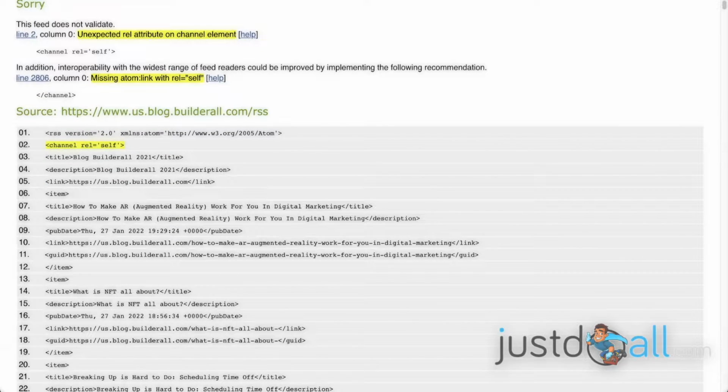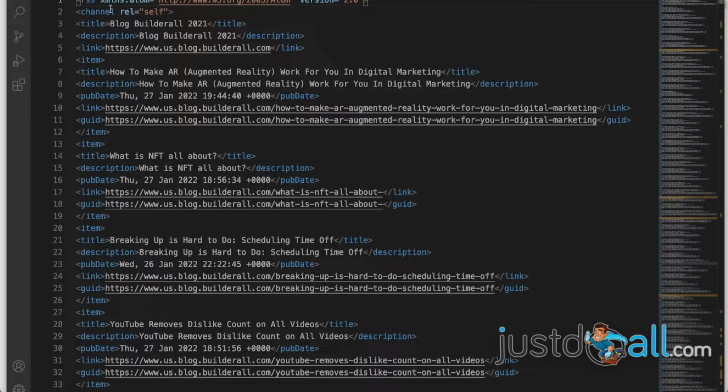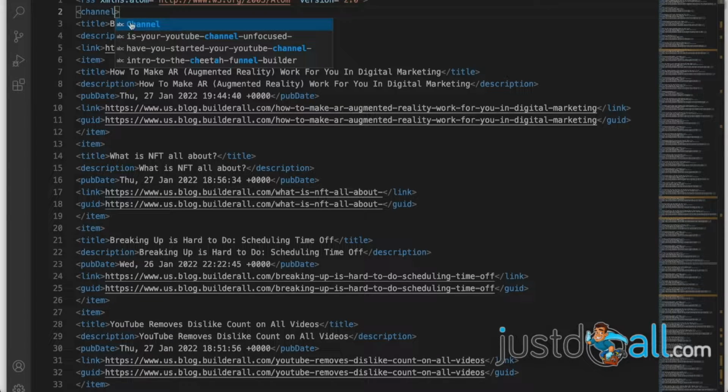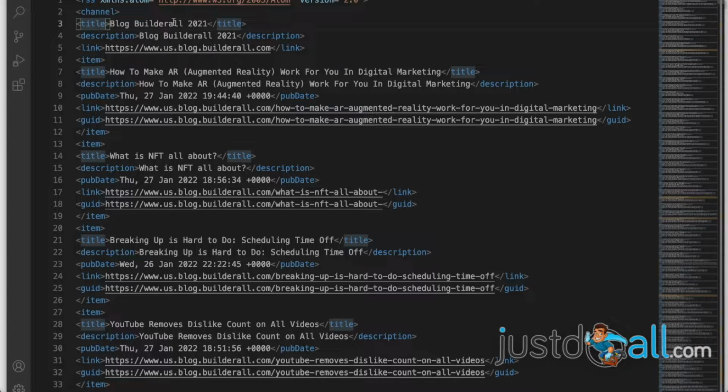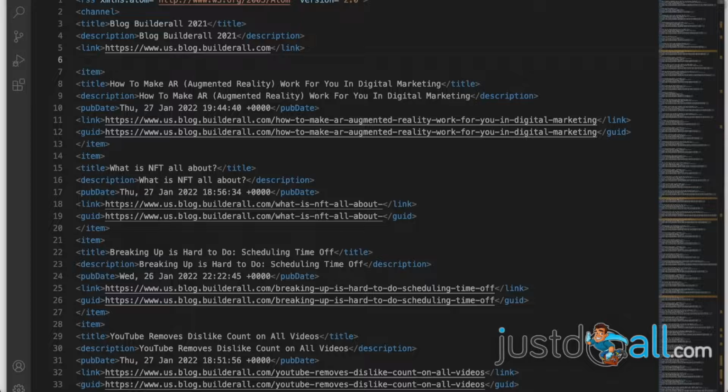So if you look at it, this is the current RSS feed from today, the 28th of January. What we need to do is, first, as I said, remove this rel self. You remove it, and then within the channel, for instance after link, you need to add the atom link. It's written like this: atom colon link href equals, and then you put the blog URL. So not the blog URL, the RSS feed URL.